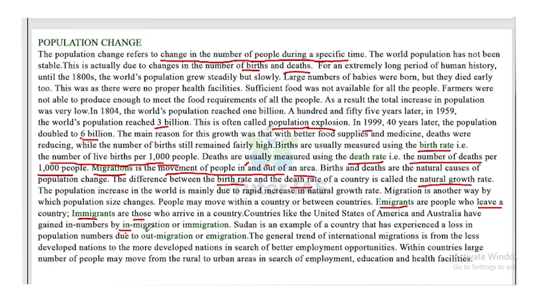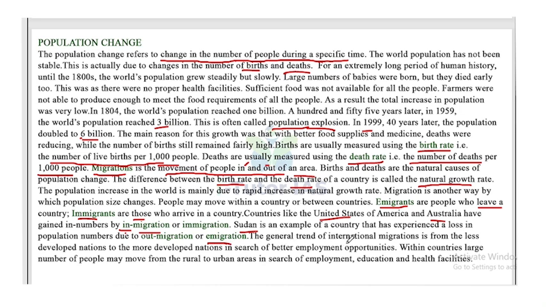So countries like the USA and Australia have gained immigrants, but Sudan is an example of a country that has experienced a loss in population due to out-migration or emigration.